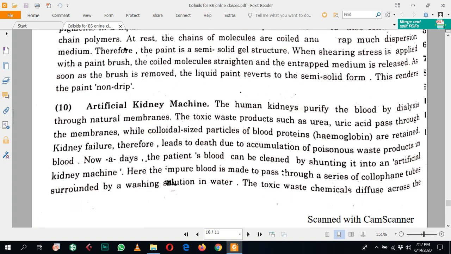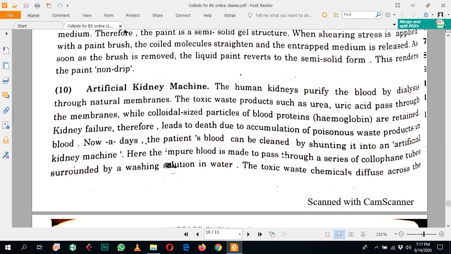Next, an important application of the colloidal solution is the artificial kidney machine, dialysis. Naturally, our kidney dialyses the blood from the toxic material. The toxic materials in our body are uric acid, urea and some other materials, and the kidney purifies our blood and removes these toxic materials, and the purified blood is recirculated in our body.